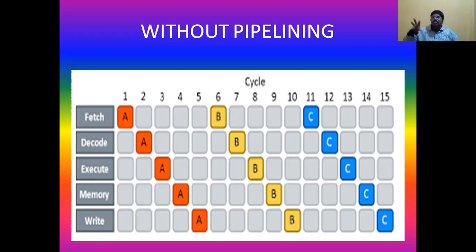That means fetching will be done by a separate unit, it is an independent unit. Decoding will be done by a separate unit, it is an independent unit. Execution will be done by a separate unit. ఒకదానికి ఇంకో దానికి సంబంధం లేదు. ఓకేనా? సో వితౌట్ పైప్ లైనింగ్ అంటే ఏమవుతుందంటే, ఇప్పుడు నా ప్రోగ్రామ్ లో 3 ఇన్స్ట్రక్షన్స్ ఉన్నాయి అనుకోండి.